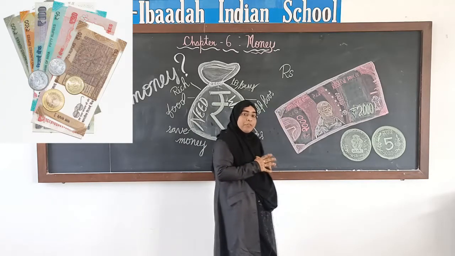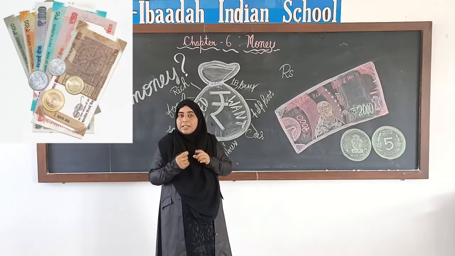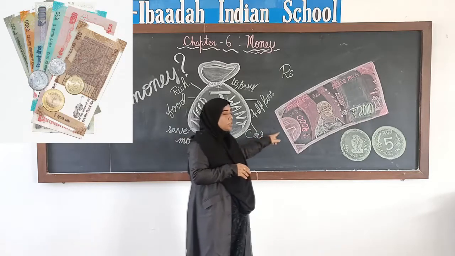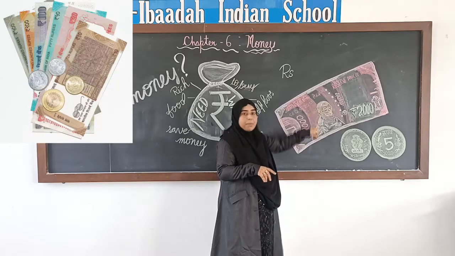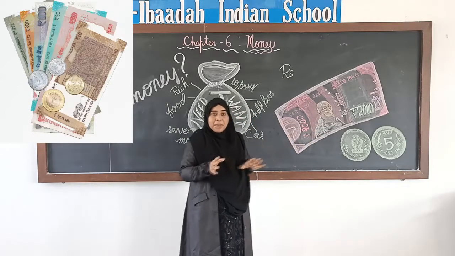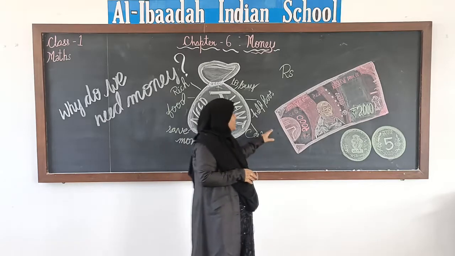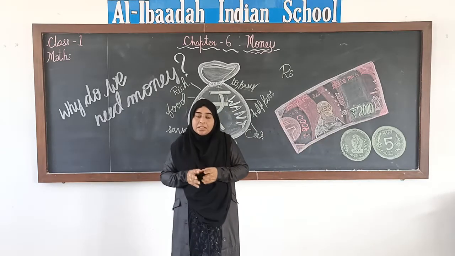Now, what are coins? Have you seen coins? Yes, the round shaped thing which is made of metal, right? That is a coin. And what is a note? A note is made of paper, right? Rectangular shaped papers, right? Now, these are not the simple papers that we use. They have some value, they are very important. So, currency notes and coins are the money that we use in India.